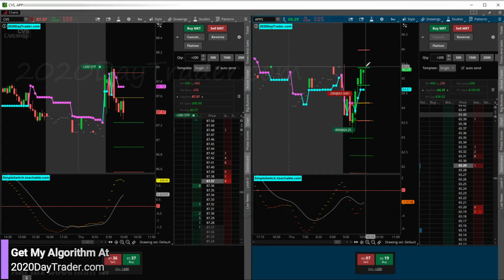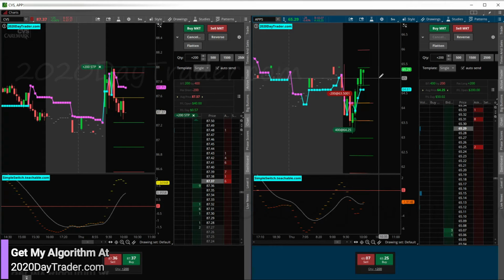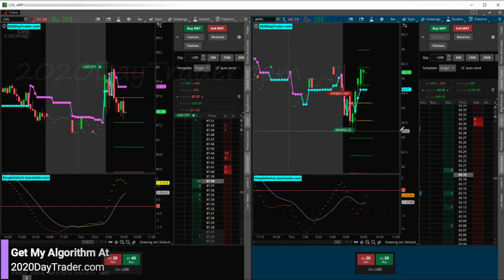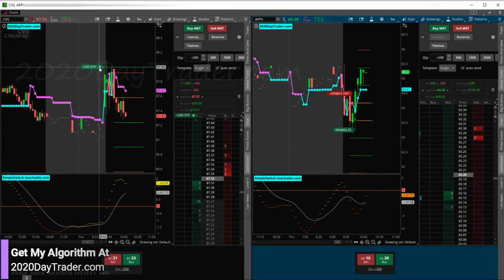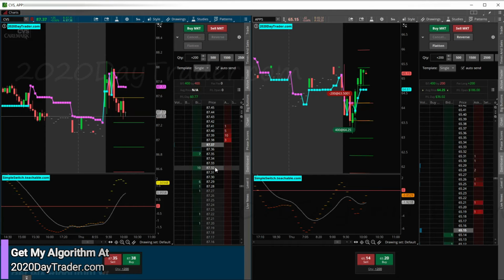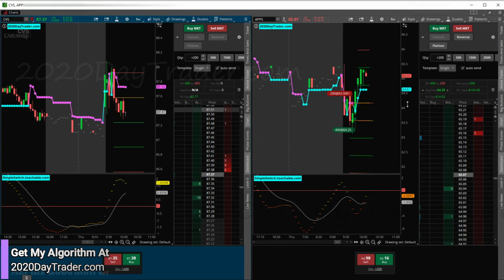New candle opens. Will it break through here, or is this going to fall off? New candle should be opening soon here. All right, CVS, I'm going to go ahead and cancel this stop. We've got 200 shares, 200 in the box, right? 200, yep. So I'm going to start trailing a stop on CVS here. 36. Speed bump into green, basically. And we might even be a little bit red when we get stopped out there. All right, so we are out of CVS for 77 cents. All right, good deal. So a green trade on CVS, speed bumped.